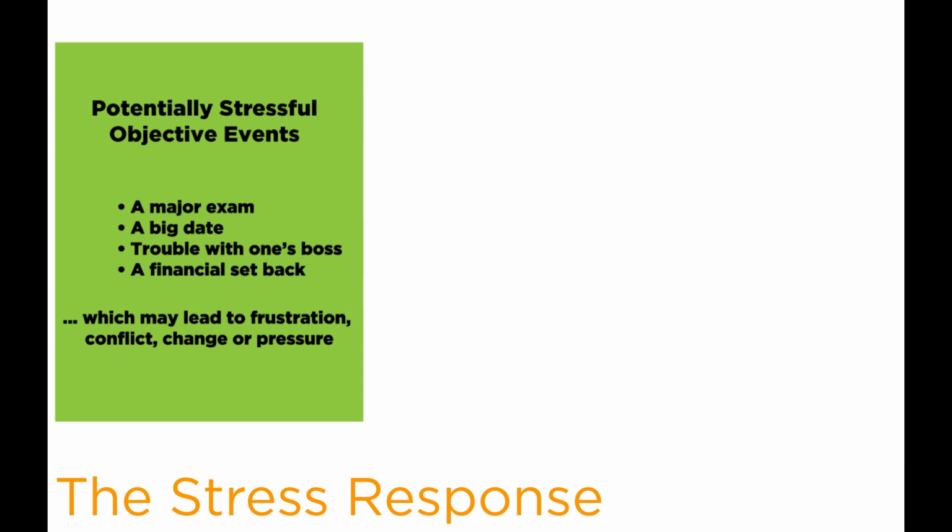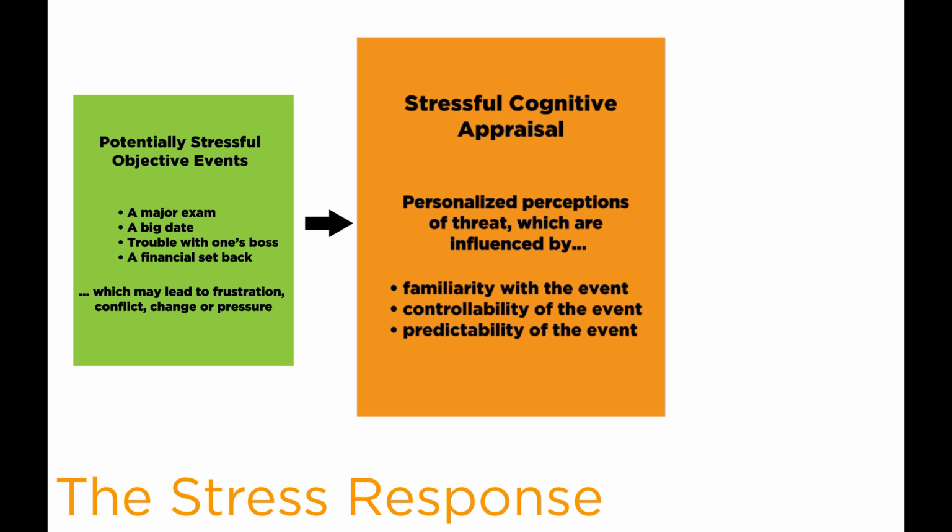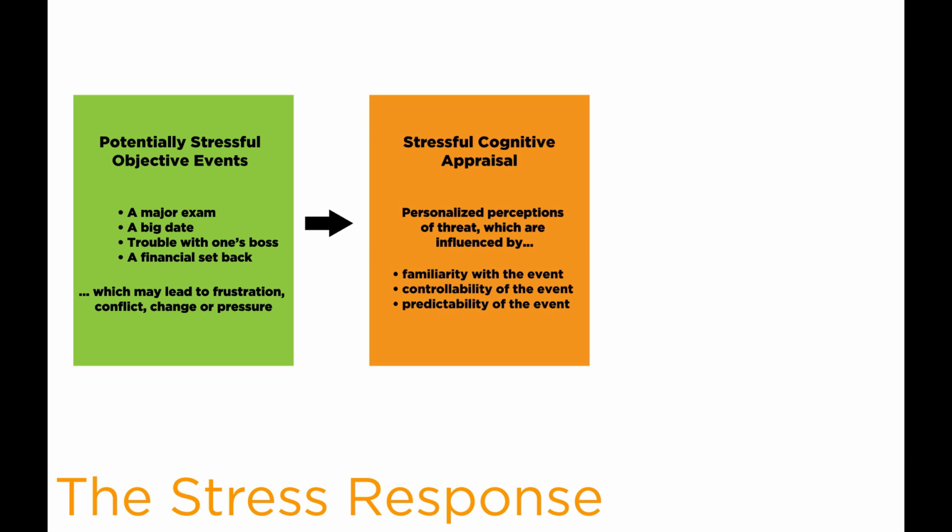Given a potentially stressful objective event such as a major exam, a big date, trouble with one's boss, or a financial setback, one undergoes cognitive appraisal of the stressor. So one's personalized perceptions of threat are influenced by the familiarity with the particular event, the controllability of the event, and the predictability of the event. Given that appraisal, one will experience 3 different sorts of responses.